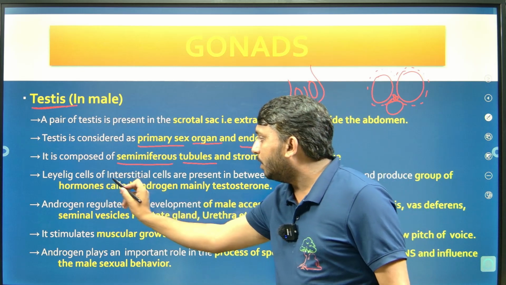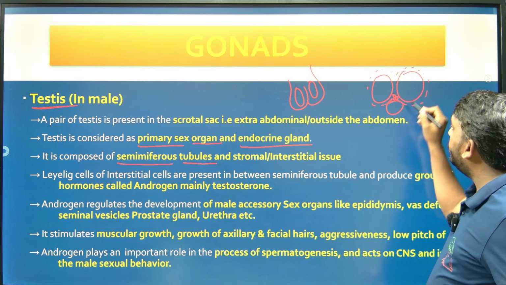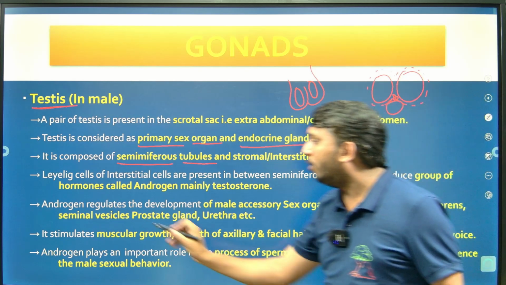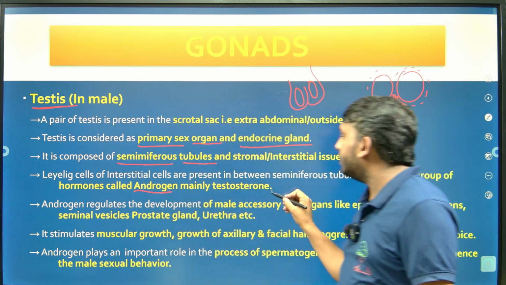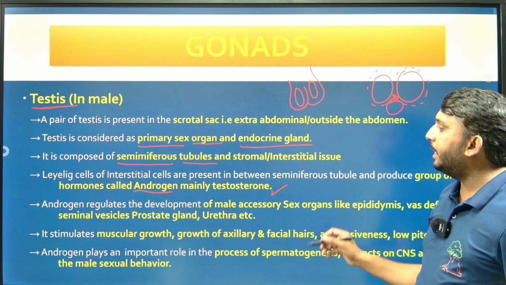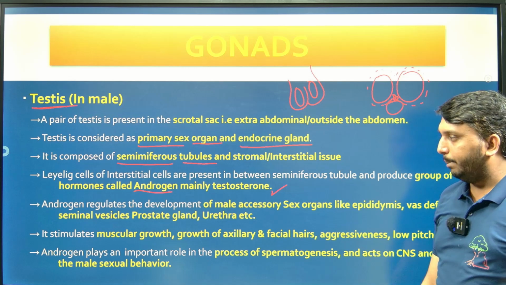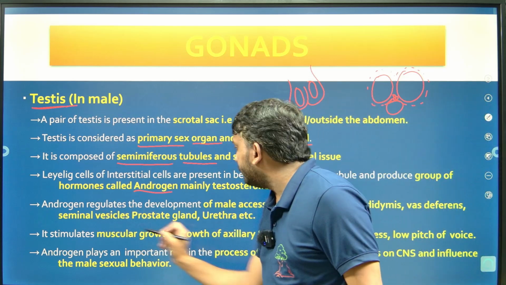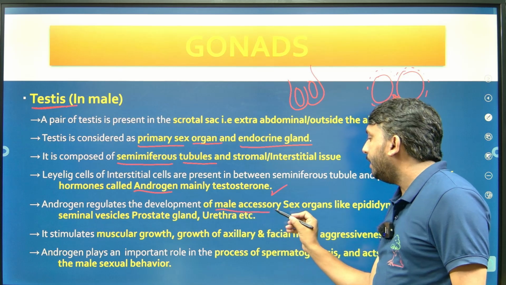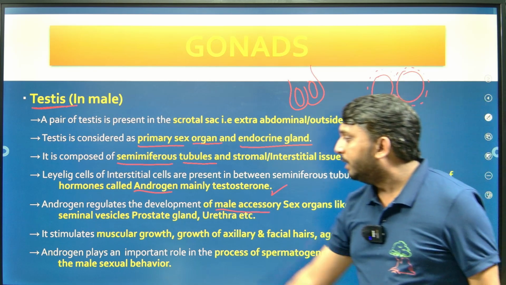So the Leydig cells, the interstitial cells, are present in between seminiferous tubules, and they produce a group of hormones called androgen, mainly testosterone. Testosterone is considered a male hormone, secreted by Leydig cells, which are present in between seminiferous tubules, right? So next one, the androgen. Androgen regulates the development of male accessory sex organs like epididymis, vas deferens, seminal vesicle,